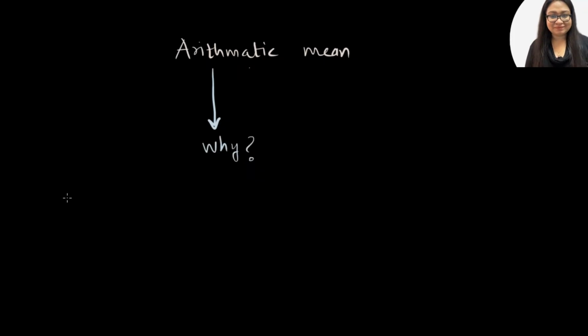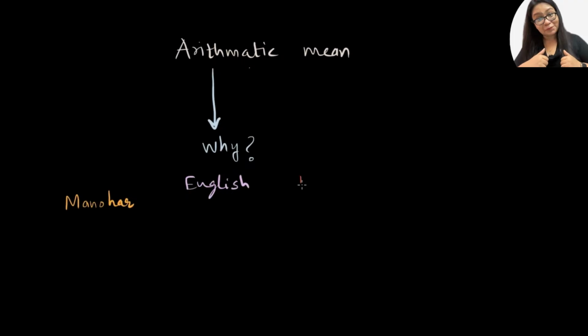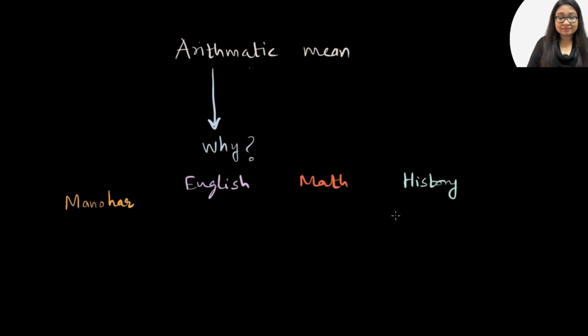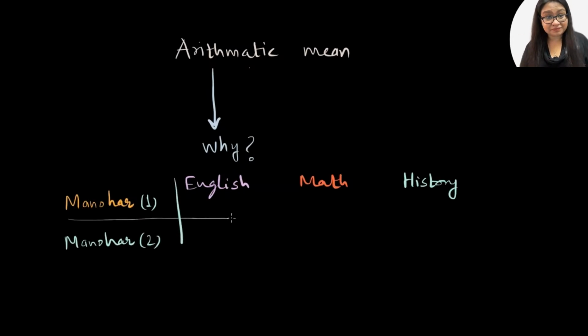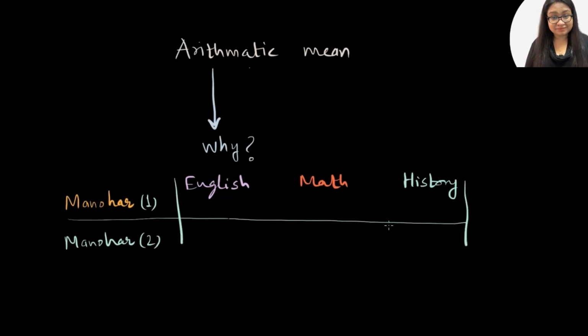So let's say there is a student called Manohar, and Manohar is concerned about his marks, say in English, and then in math, I'll use a different color for math. And let's use, say, this color for history. So I'll be just taking three subjects and Manohar term one. So this one signifies Manohar's performance in these three subjects in term one, and then Manohar's performance in the second term. Let's just create a nice quick table to write down marks that he got in term one and term two.